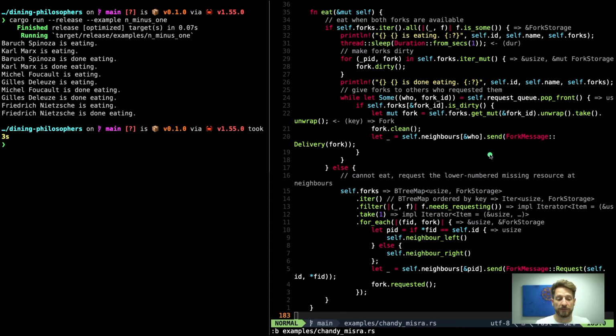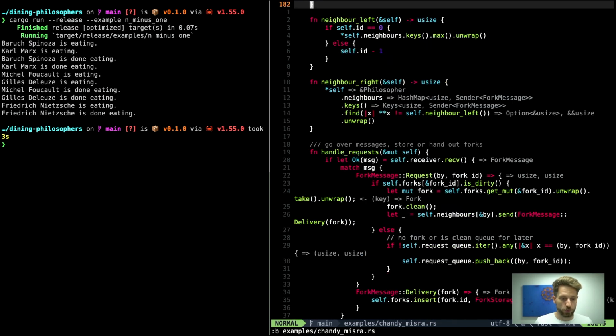Just to remind ourselves, the eating process can send off either delivery of forks to other people because they have received the requests that they couldn't fulfill, but now they can because they finished eating, or we want to eat because we don't have forks and we request those forks.